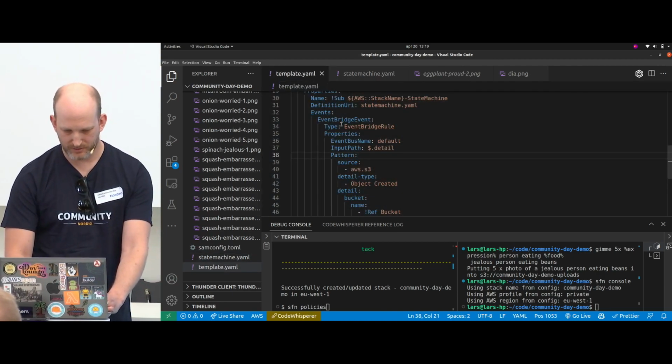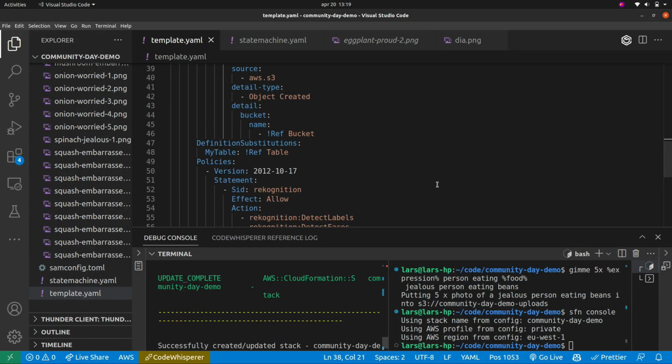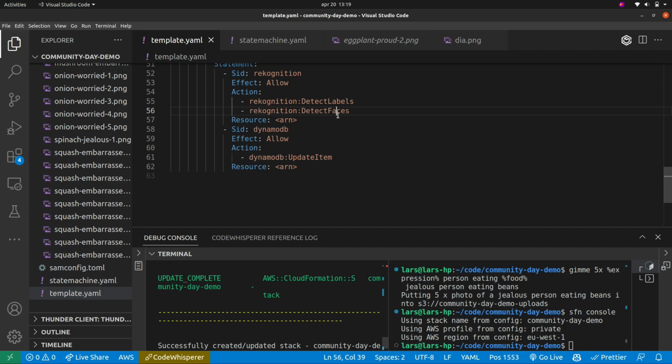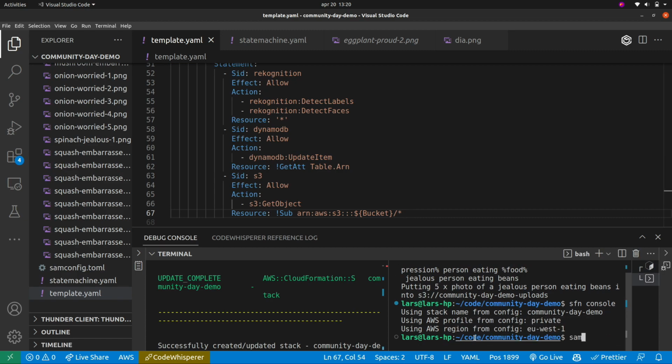Oops. Like that. And for Rekognition, I will pass it just to star, and the DynamoDB, I will pass it to the table ARN. We also need to give it read access to the S3 bucket so we can pass the image to Rekognition. So do that. Now to deploy this again.